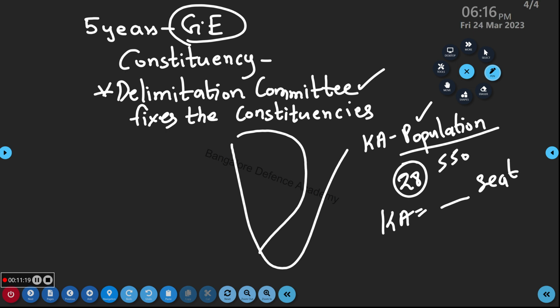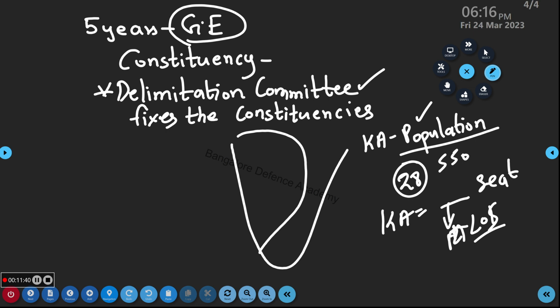Now tell me, if the population is more, they will get more seats or less seats? More seats. If the population is less, what happens to the state? They will get less seats. So like this, some of the Indian states will get more seats, some of the Indian states will get less seats.